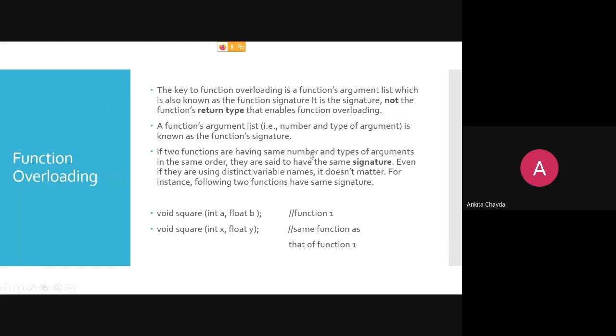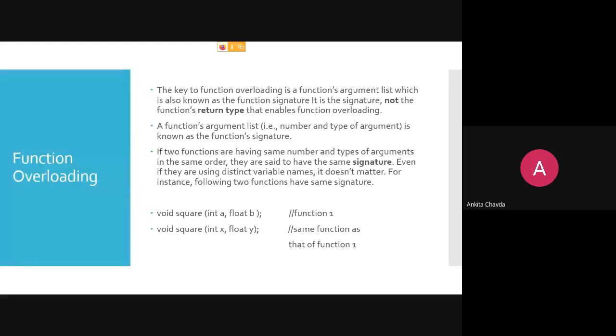Getting my point? If two functions have the same number and type of arguments in the same order, then they are said to have the same signature. And your formal parameter names will not differentiate them. Here I have written a and b, and here I have written x and y. It doesn't mean that these two functions are different. These two functions are the same, because in formal parameters you can take any variable name.